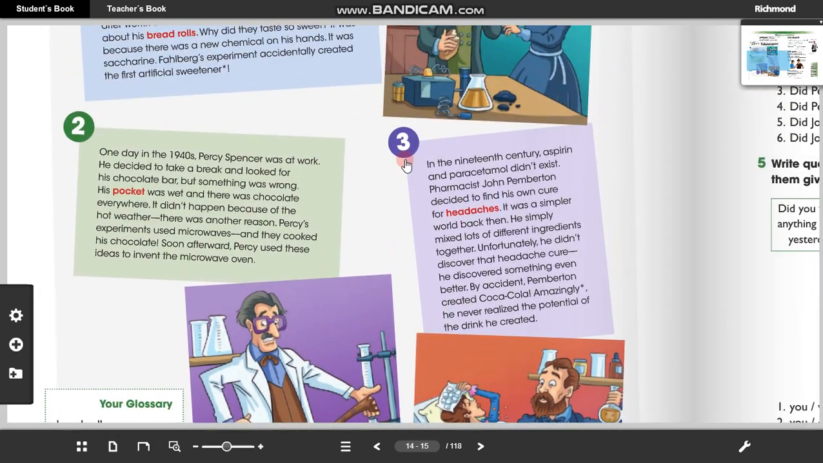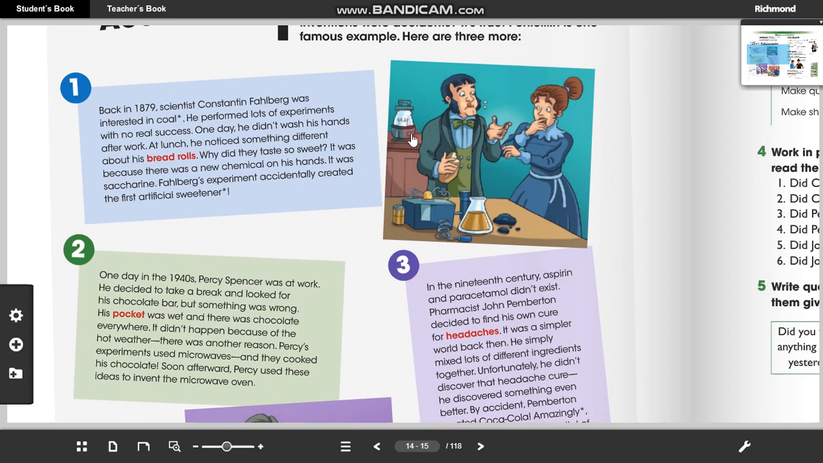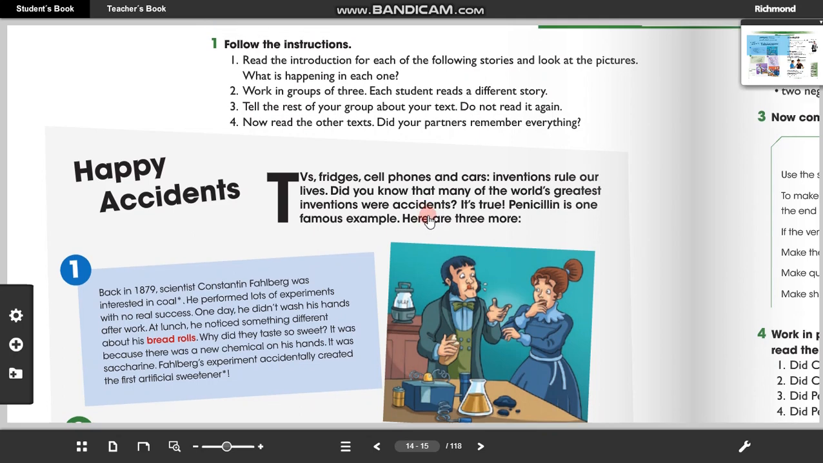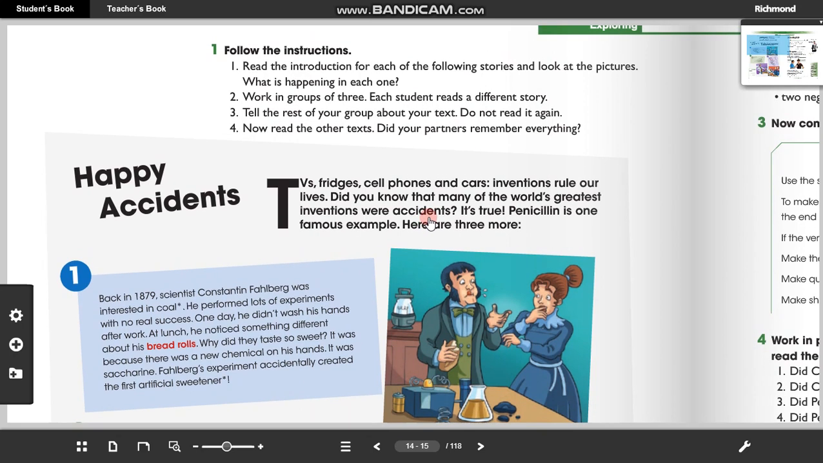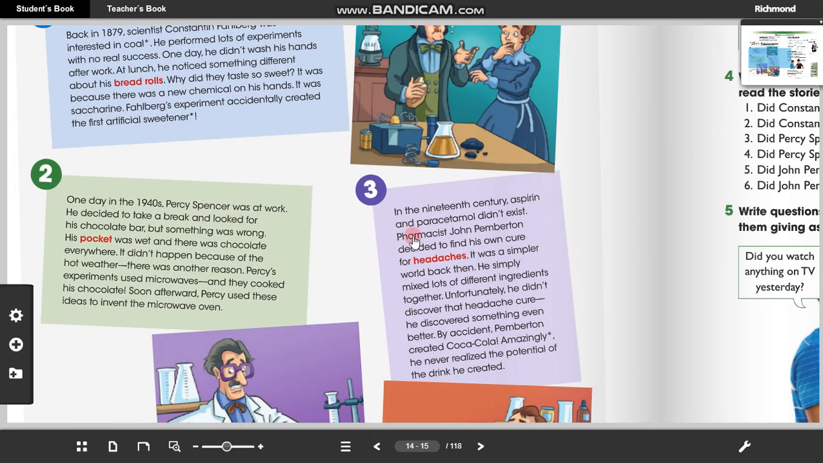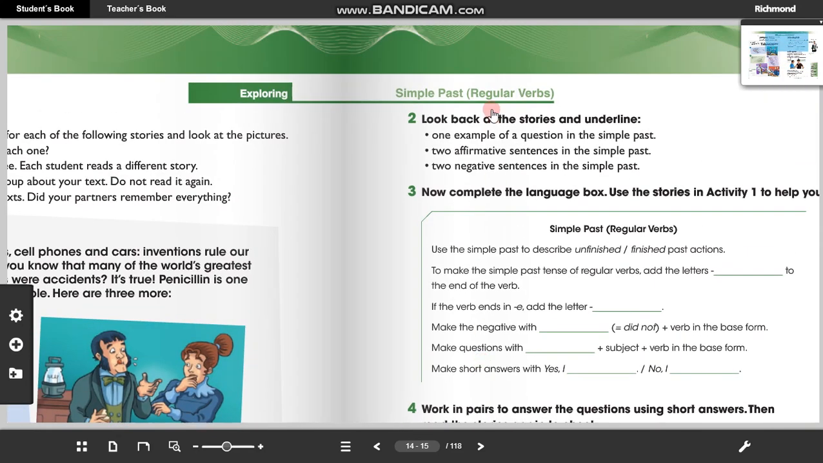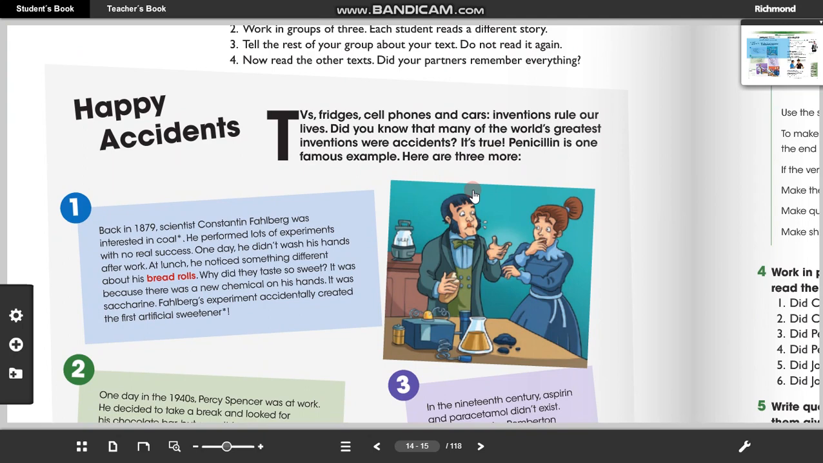Muy bien, entonces esa será la pronunciación para que ustedes lean también. Entonces vamos a ir haciendo los ejercicios de esta lectura. Primero, el ejercicio 2 dice: look back at the stories and underline one example of a question in the simple past, 2 affirmative sentences in the simple past, and 2 negative sentences in the simple past. Entonces, nos vamos al cuadernito y ahí les digo exactamente cómo vamos a trabajar.